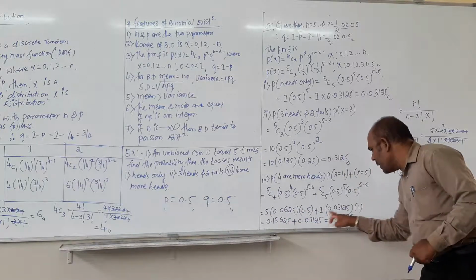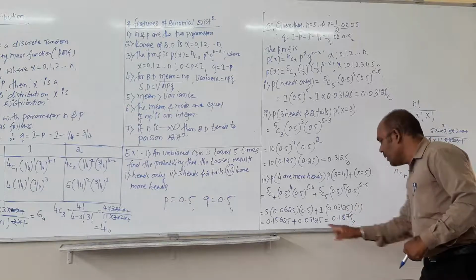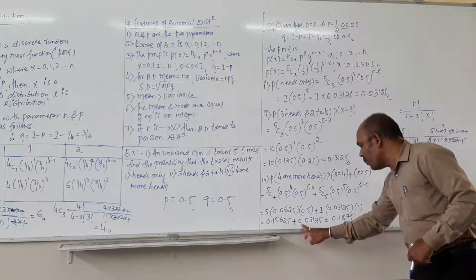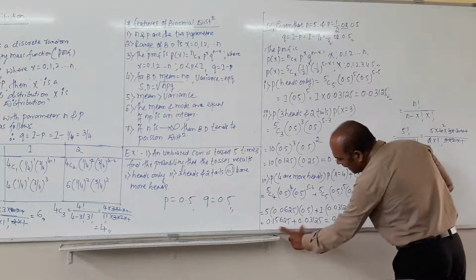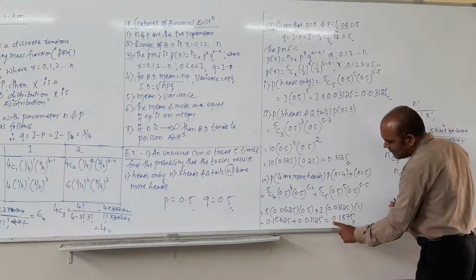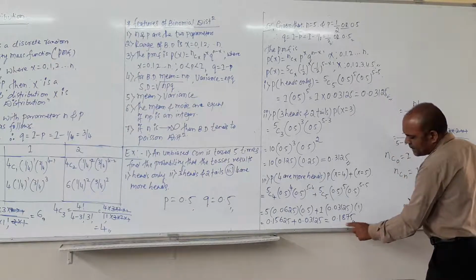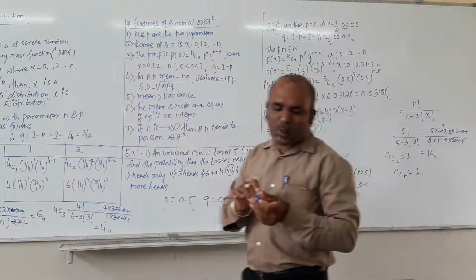Then 1 into 0.03125 into 1, you will get the result, that is 0.03125. After adding these two numbers, you will get the last answer, that is 0.1875. This is the final answer for the third question.